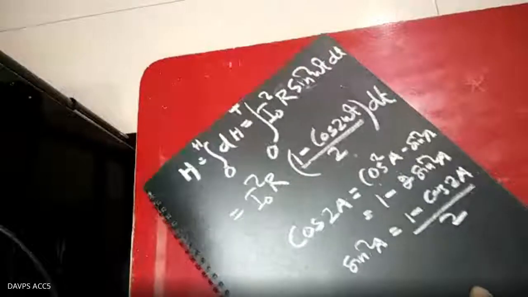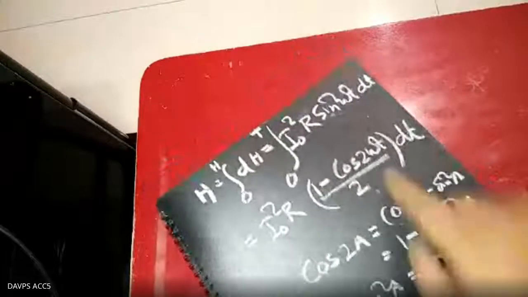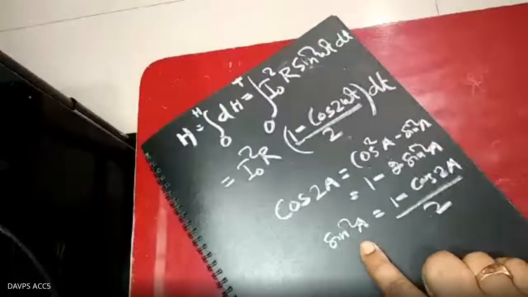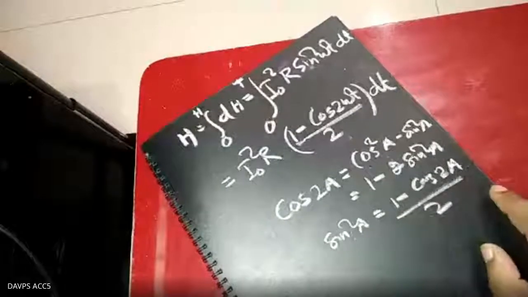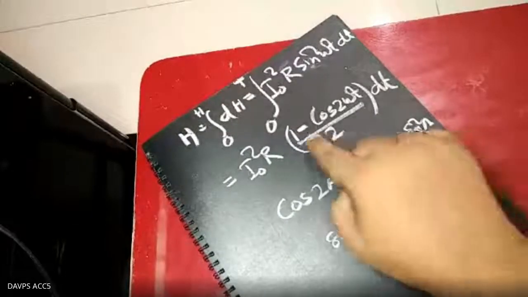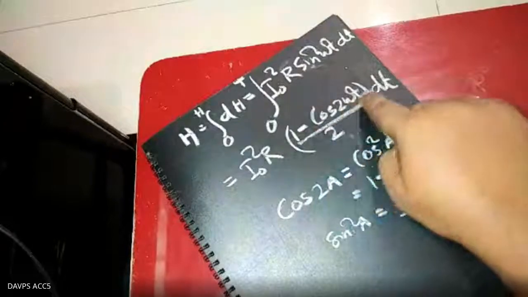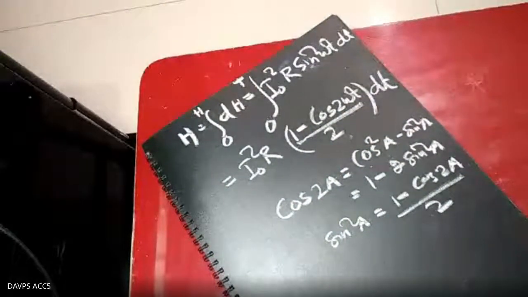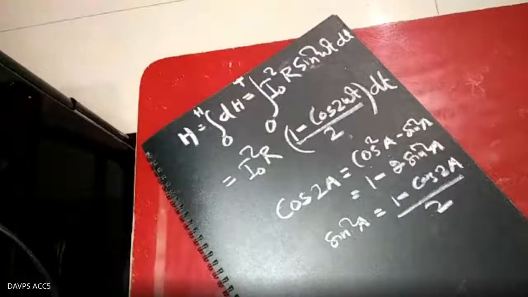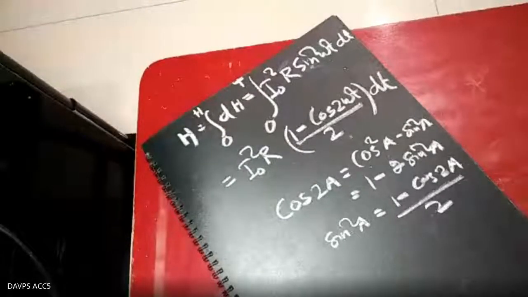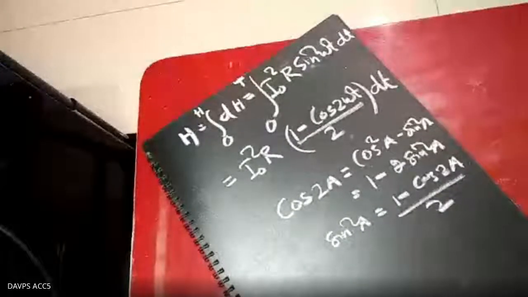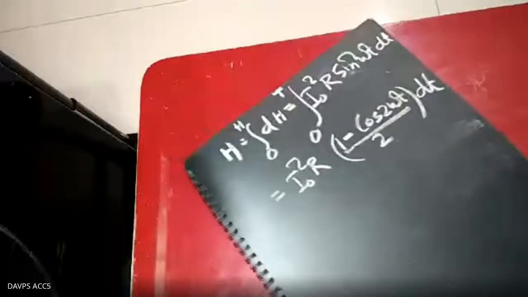And this formula that I told is used in place of sin square omega t. In place of A, if you use sin square A equal to 1 minus cos 2A by 2, that is equal to 1 minus cos 2 omega t. In place of A, we have used omega t. So sin square omega t equals 1 minus cos 2 omega t upon 2. Clear?